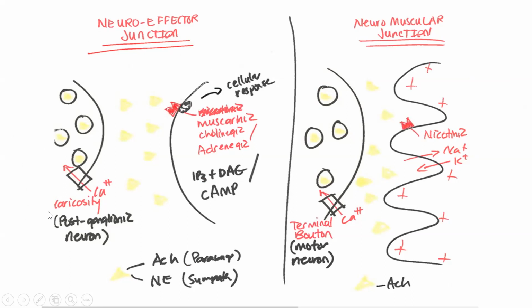One, we have a varicosity here. Two, we have the terminal bouton here. This is going to be of our motor neuron. This is going to be of our postganglionic neuron. A second difference is going to be the receptors that are located here. So in the neuroeffector junction, we have muscarinic receptors or adrenergic receptors. Remember, this can be either the sympathetic system or the parasympathetic system. And the neurotransmitter is also going to be changed depending on which division we're in as well.